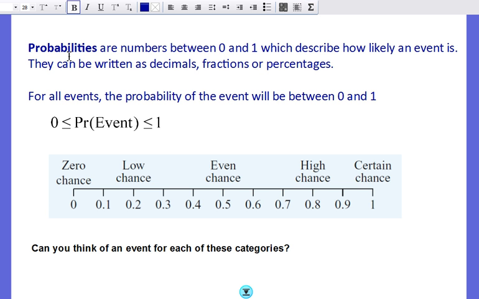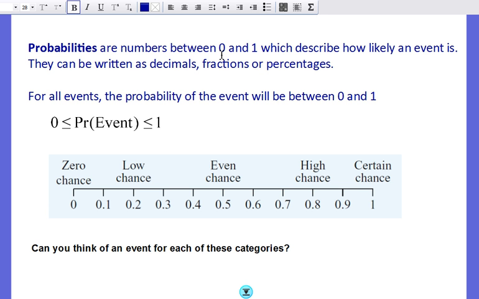Probabilities are always between 0 and 1, and I'll tell you why. The probability of 0 means that there's absolutely no way that event can happen. And a probability of 1 means that that event happening is an absolute certainty. So let's think about it like this.